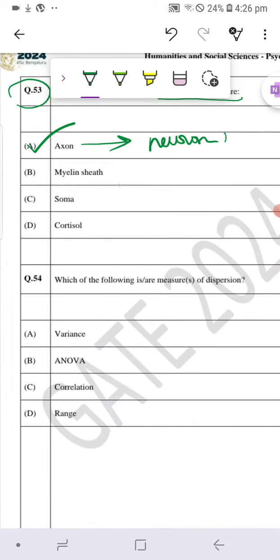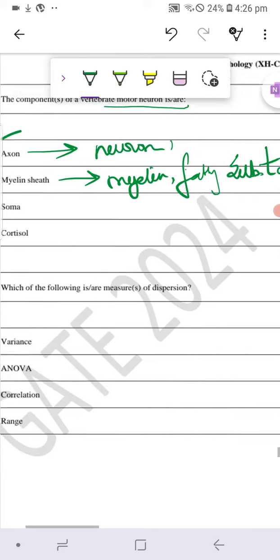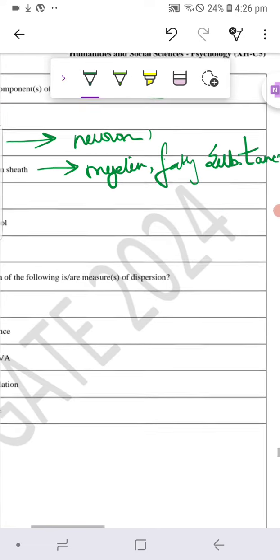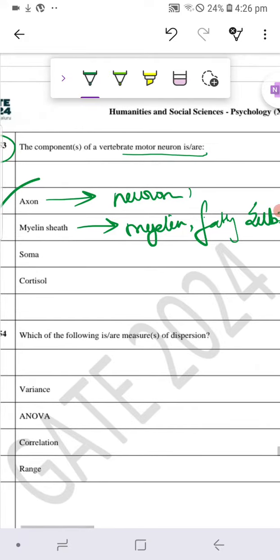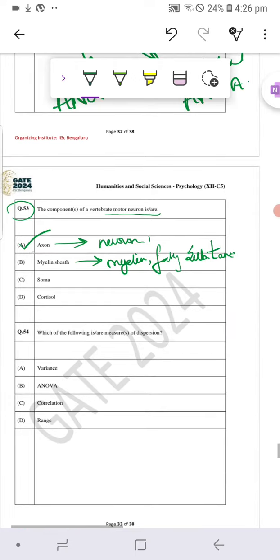Next is myelin sheath. Now it is a protective layer which is composed of myelin, which is a fatty substance. Okay, so this also is a motor neuron, so this also becomes one of the correct options.